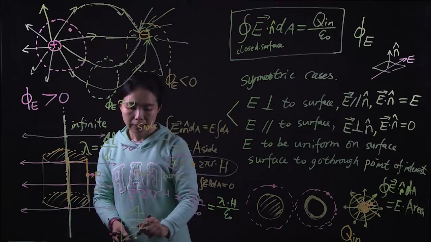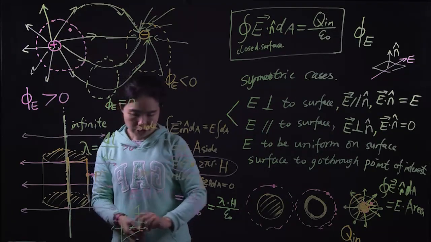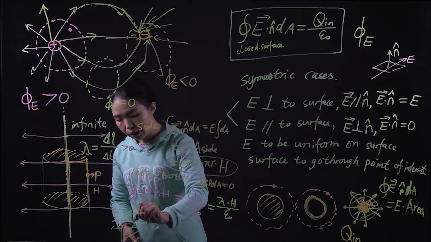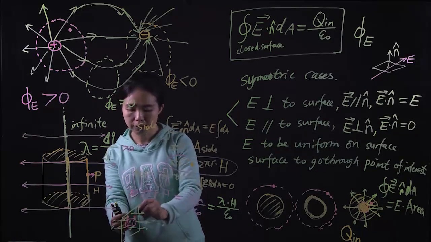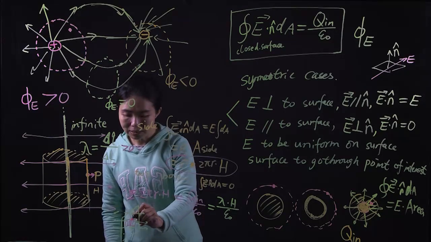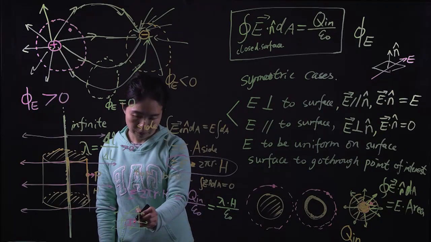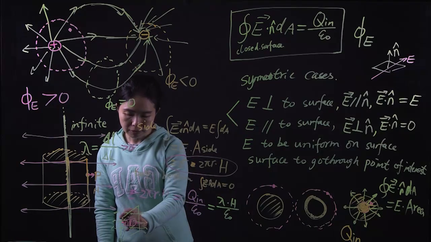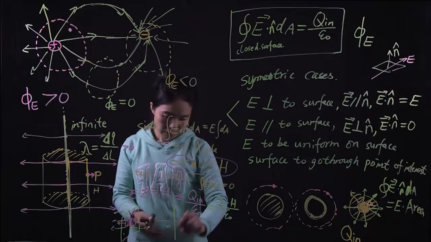In that case, we would like a Gaussian surface, and you can choose a cylinder in this orientation, penetrating the surface. So that's the amount of charge inside. At the front surface, you have the E field going this way. At the back surface, you have the E field going that way. So the side view looks like this.